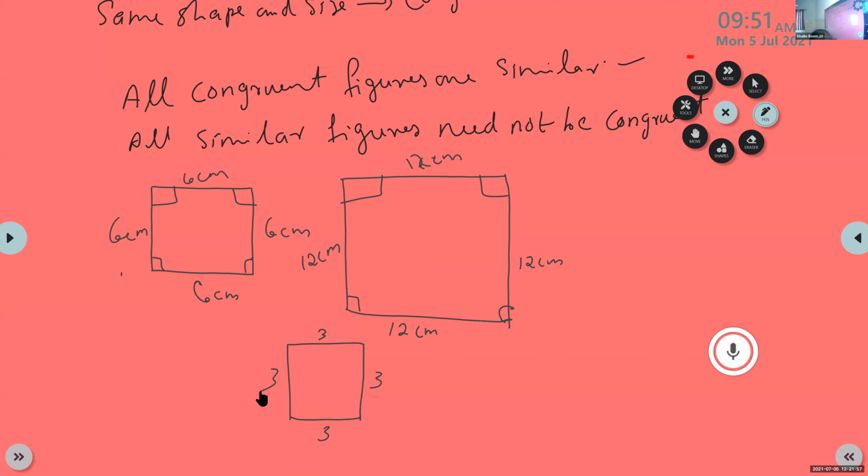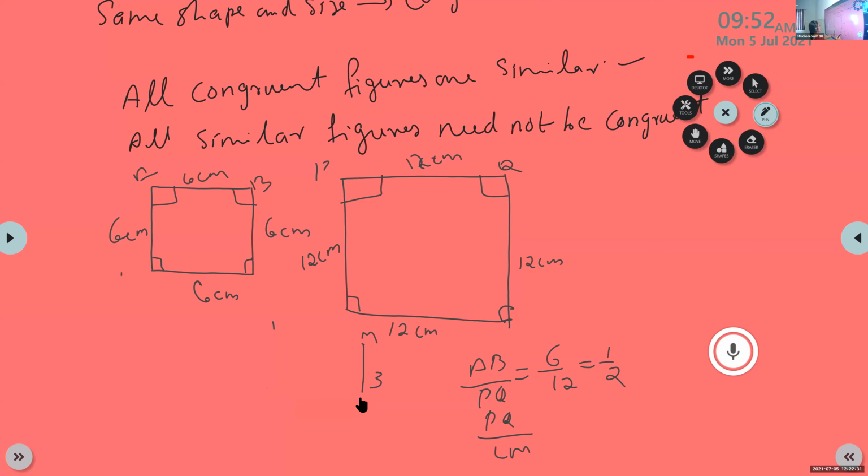In all these cases, we can say that the sides are in the same proportion. AB by PQ is 6 by 12, that is 1 by 2. And PQ by LM. Okay, this we will connect two, 1. 3 we are not taking.